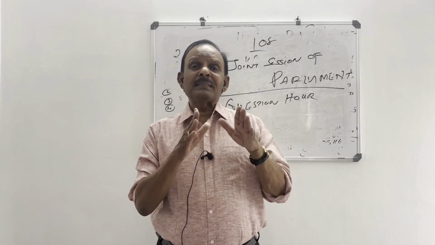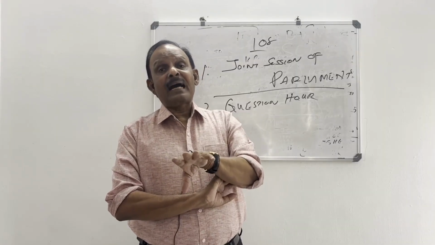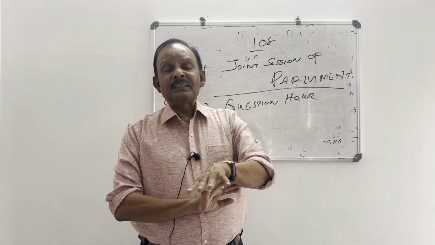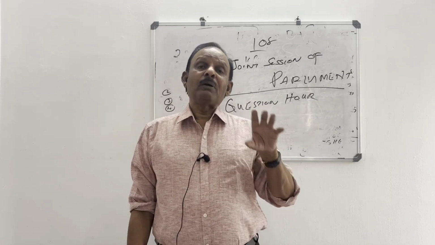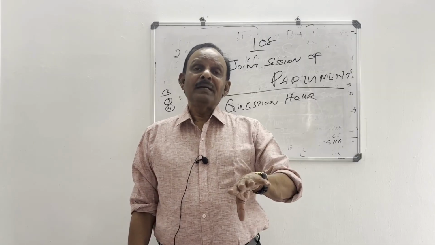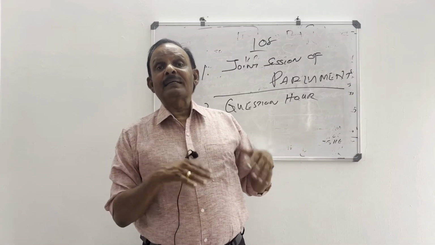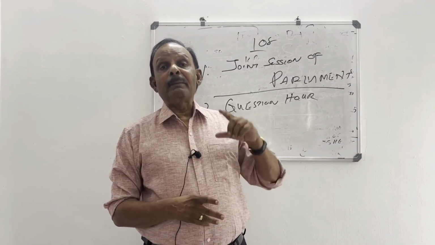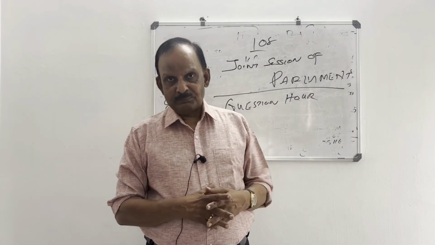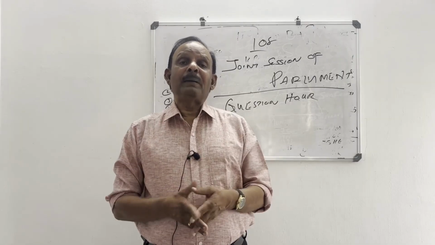And the questions are of 2 types. One is starred question and the other is unstarred question. Starred question means it requires an oral answer, and unstarred question means it requires only a written answer. So with a starred question, the member will ask a question in the house and the minister will give the answer orally. With an unstarred question, the answer will be placed on the table of the house.